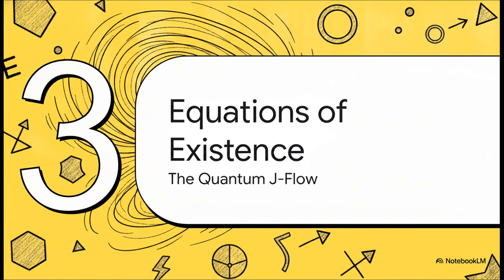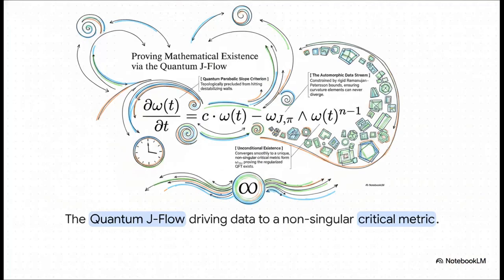Section 3. Equations of existence. All right, let's really look at the math here, because the quantum J-flow equation is the literal engine of this existence proof. Tracking the change over time, the partial derivative of omega, we can observe the automorphic data stream. This mathematical representation is strictly constrained by Ramanujan-Pedersen bounds, which means the curvature elements of this equation can never diverge. This flow smoothly converges to a unique, non-singular critical metric form, omega infinity. It's this smooth convergence that mathematically proves the unconditional existence of the regularized quantum field theory.